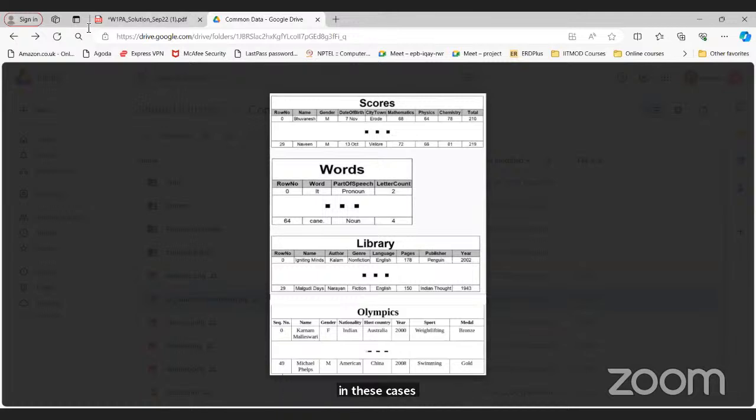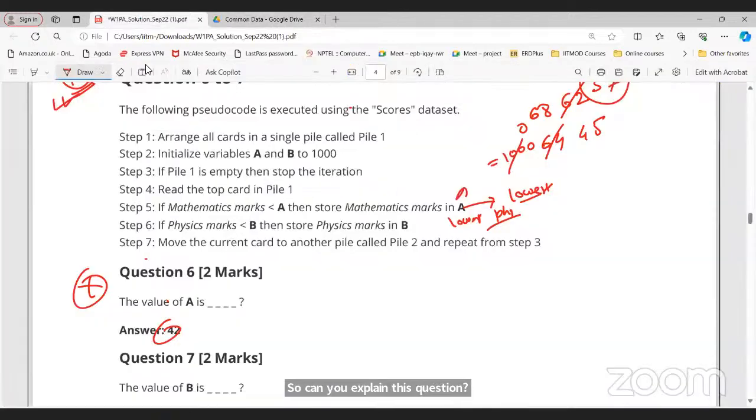We haven't solved the Olympic things yet. It will be in week 2 or week 3. From week 2, 3, 4 onwards, there will be such questions. Don't worry about it.